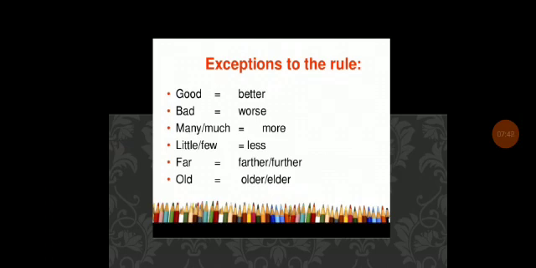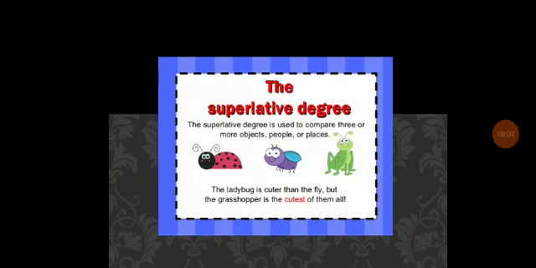And so these are the exceptions to the rule. Good, better. Bad, worse. Many, much, more. Little, few, less. Far, further. Old, older. Young, younger. Fine, finer. Happy, happier. Big, bigger, biggest. Hot, hotter. Fat, fatter. Old, older. Late, later. Short, shorter.